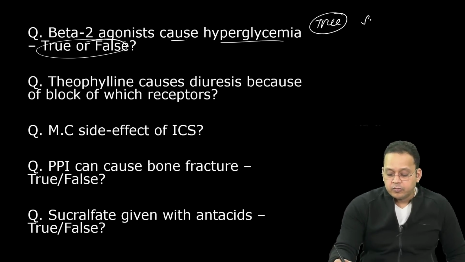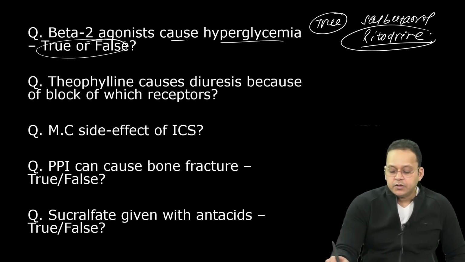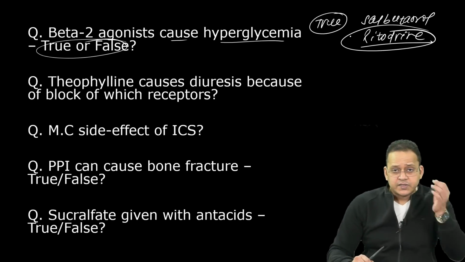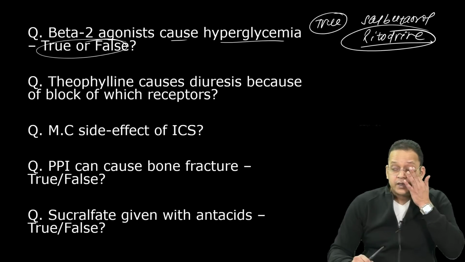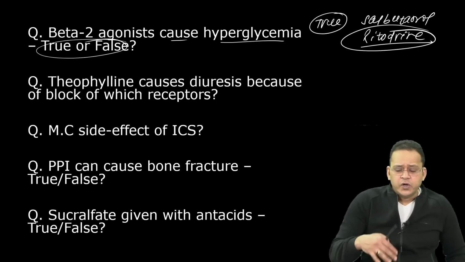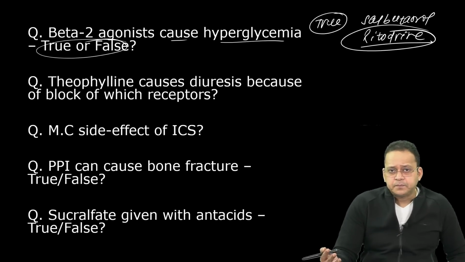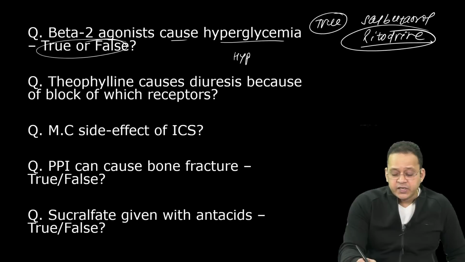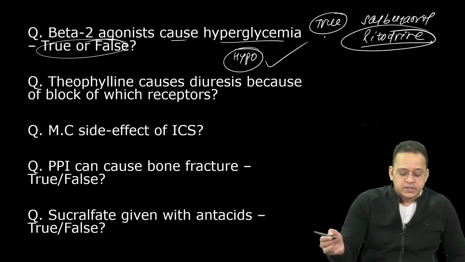Right, so remember, this MCQ has been asked regarding drugs like salbutamol. It has been asked like MCQ like ritodrine. So ritodrine is also beta 2 agonist. It was asked in the last FMG exam, right? So beta 2 agonists, see what they do. Whenever they ask you which of the following is not seen with ritodrine or salbutamol, they will just change hyper into hypo, and that is the answer.